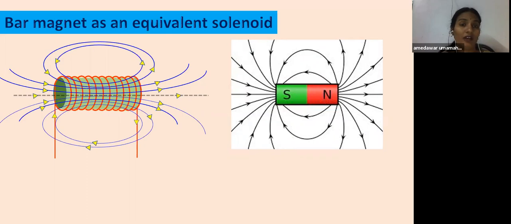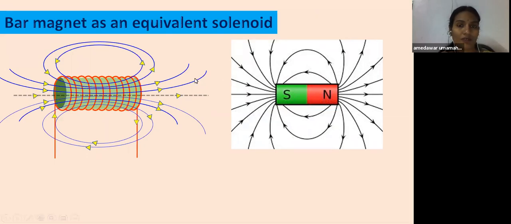We already have learned in 10th class, children, that whenever electricity passes through a conductor, it produces magnetic field. So here the solenoid is a coil, an insulated copper wire wound on a cylinder. Whenever electricity flows through this coil, it produces magnetic field.